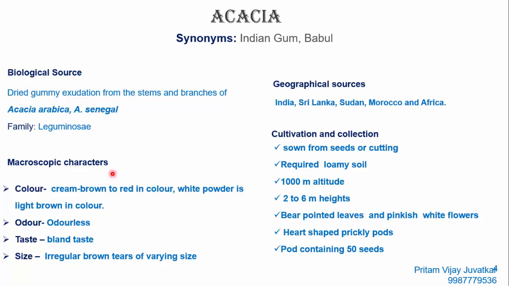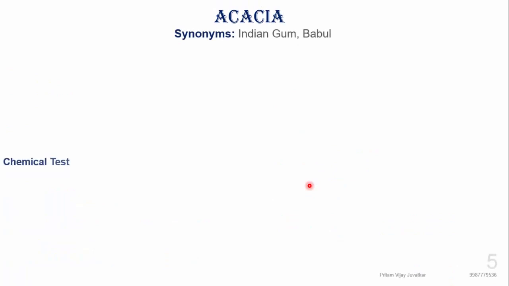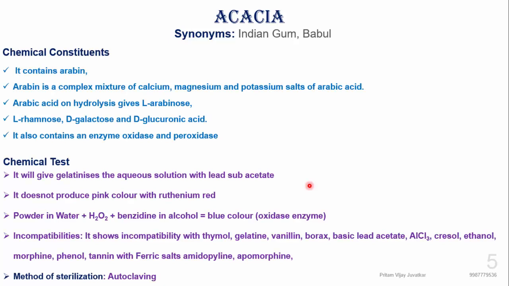The acacia macroscopic, meaning morphological characters: it is green, cream, brown, or red in color. The powder is light brown in color. It is odorless, with a bland taste because it is gummy. Irregular brown tears of varying size are present. Now when we think about the acacia, Indian gum, chemical constituent wise,